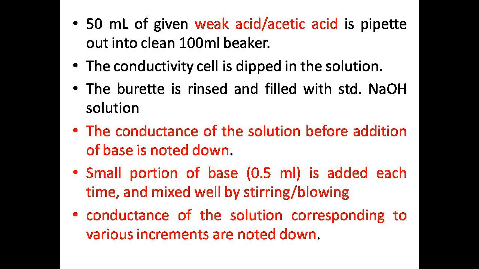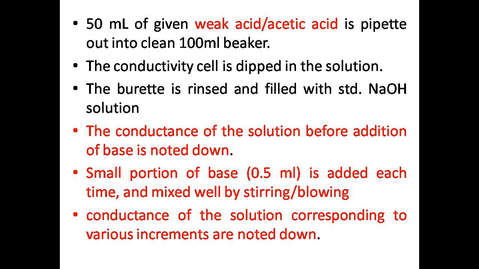Here again we consider acetic acid with NaOH, that is CH3COOH and NaOH. Again, this is part of the first case that I discussed. In this titration also, you need to take 50 ml of acetic acid in the beaker, fill the burette with the NaOH, dip the conductivity cell, and then keep on adding the NaOH solution. Before addition, as usual, you need to note down the zero addition reading, like what you have seen here.